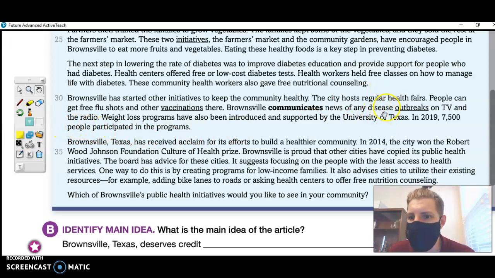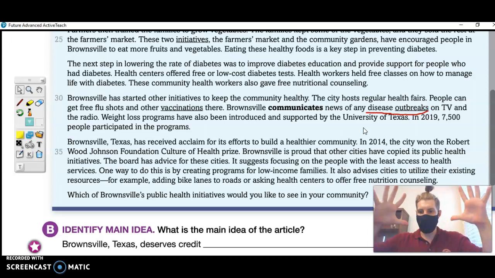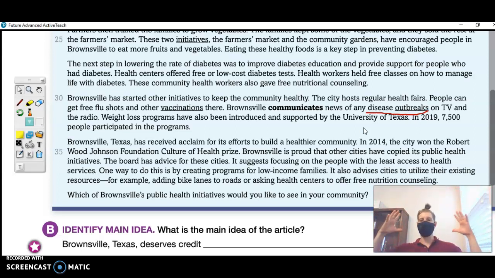Well, here we have it paired with disease. So this is a common collocation or a phrase, words that often go together, disease outbreaks or outbreak of disease. So for example, the coronavirus is a great example of an outbreak, a disease outbreak that became a pandemic, an epidemic or a pandemic. So it started small, but then it got bigger, and then it rose to this huge level of a pandemic.